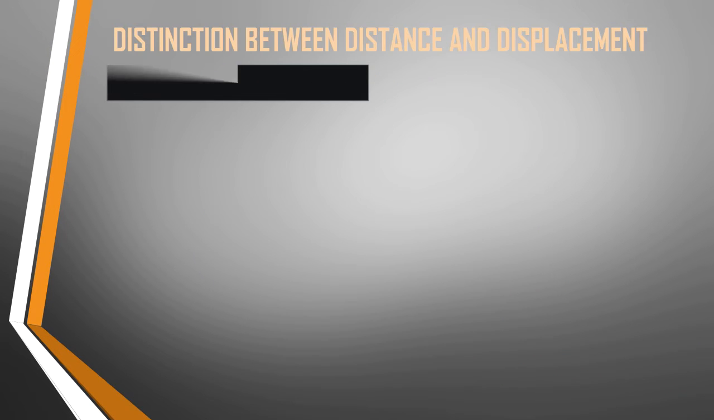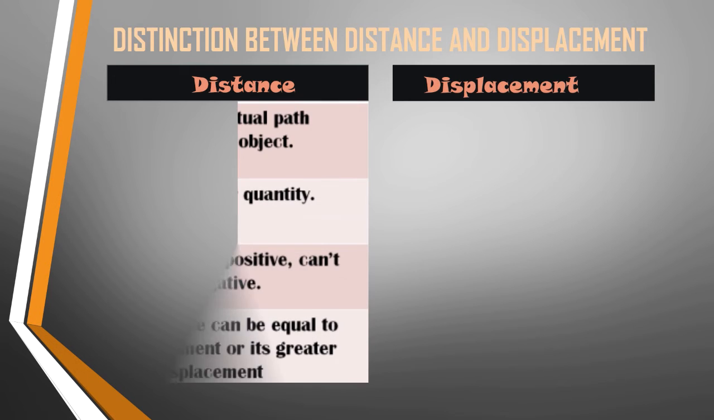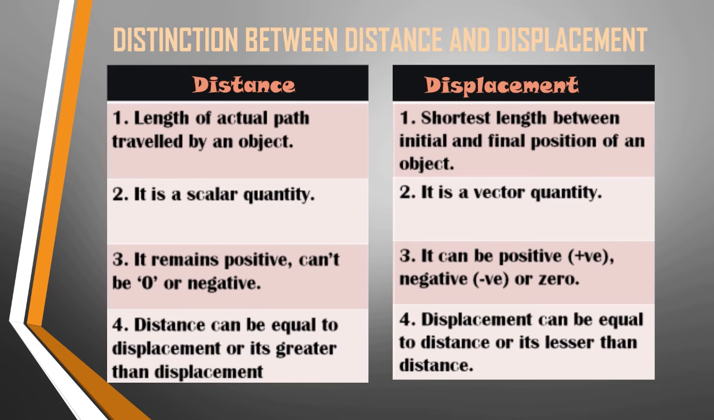So let's distinguish between distance and displacement. The distance is the length of the path travelled by an object, but displacement is the shortest length between initial and final position of an object. The distance is a scalar quantity and displacement is a vector quantity. Distance remains positive, can't be 0 or negative, but displacement can be positive, negative or 0.